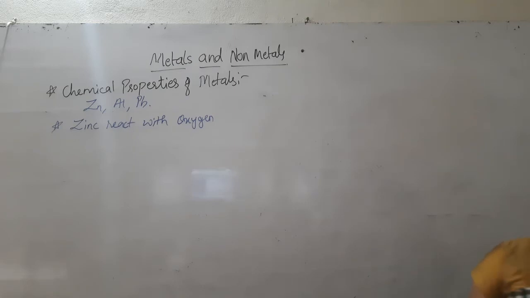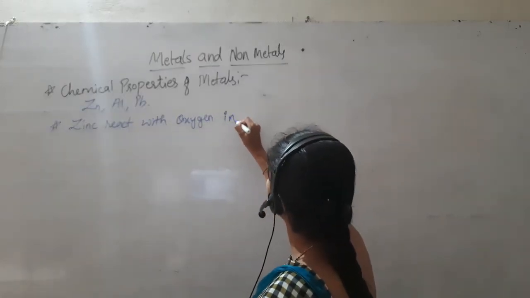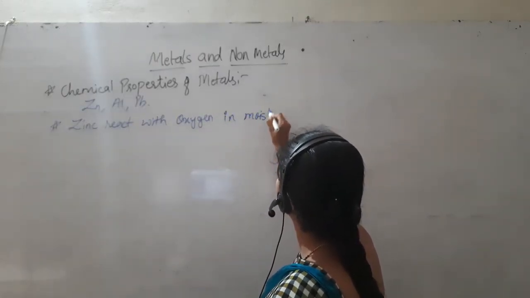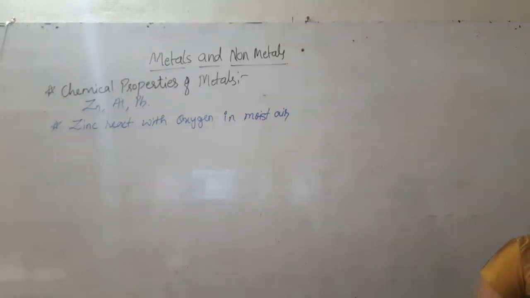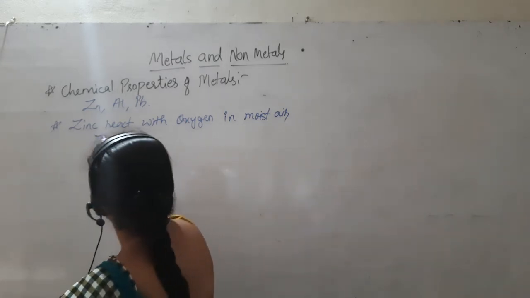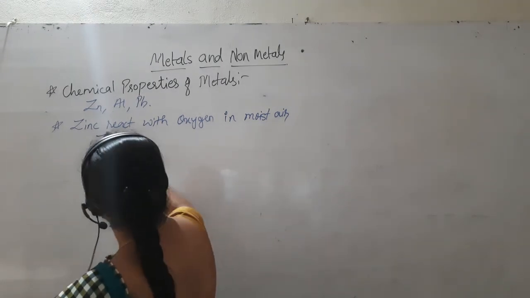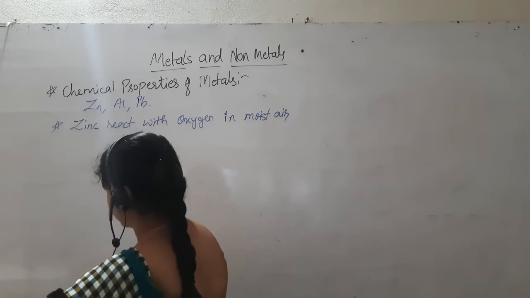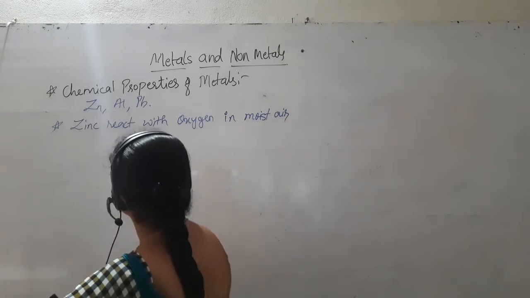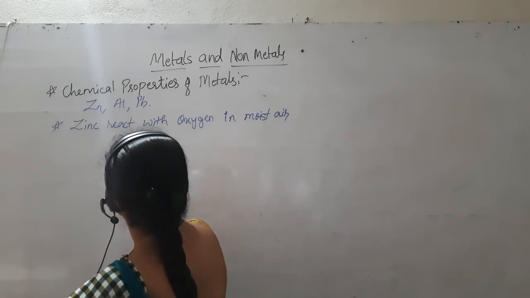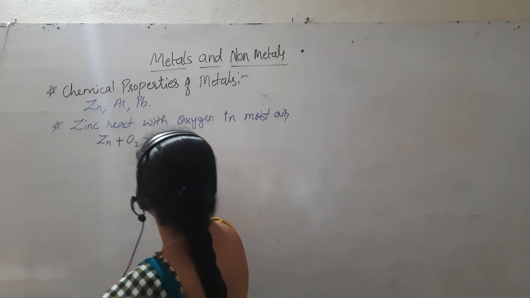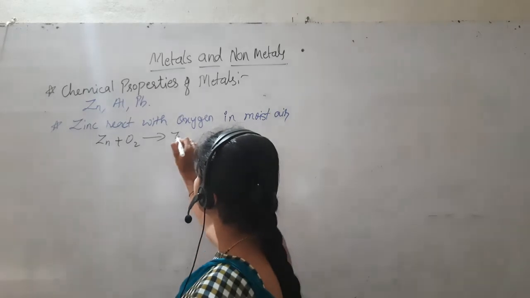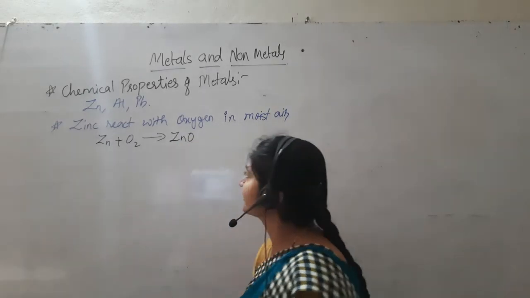So here, in moist air, how do we write that equation? Zn plus O2. I told you oxide means what? ZnO.